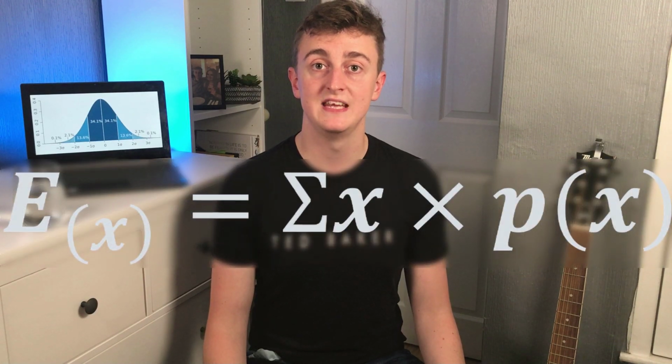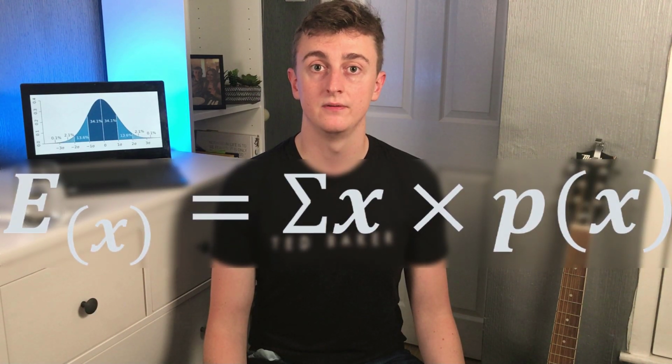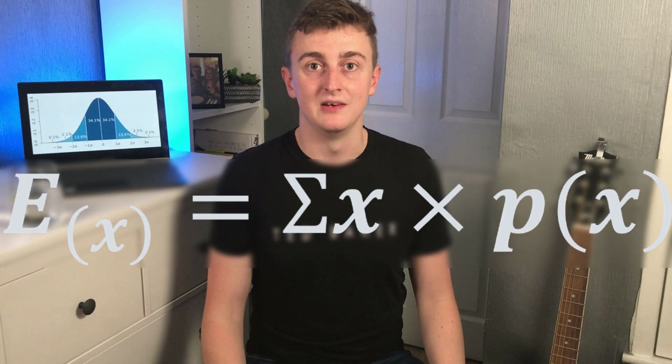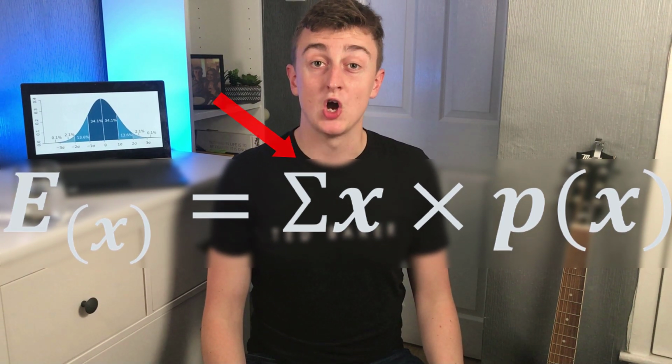On screen now is the equation for expected value. What you might think when you first look at this equation is it looks pretty complicated. You're probably thinking, what's that symbol there, right? But I'm going to break this equation down one step at a time to show you what each variable in this equation means and to show you how to use it to calculate if your bet would be profitable and worth placing. This video is going to look at expected value when you're looking at betting only.